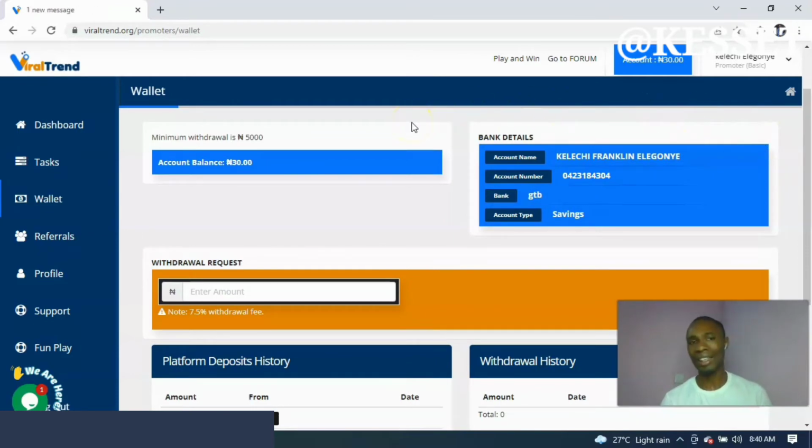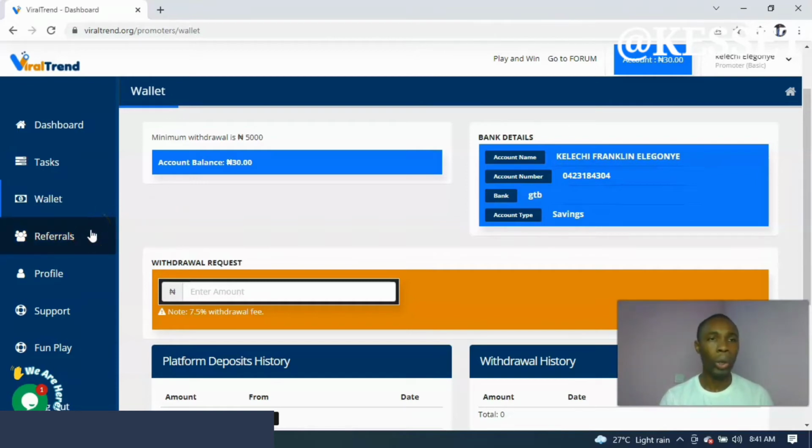So as I said earlier, this cannot make you financially free, but you can use it to raise a little capital for yourself instead of wasting all your time browsing on Facebook, chatting on WhatsApp without making any money for yourself. So you doing this can help you. All you just need to do is to sign up using the link I'll drop in the description box, and then you get started either with the 500 naira offer or using the 1,500 naira. They have different packages and different features in which you will do.